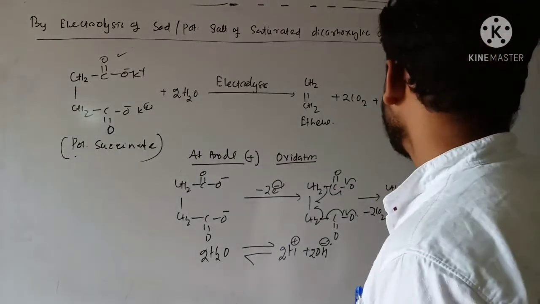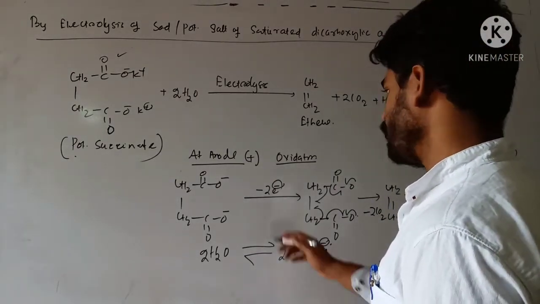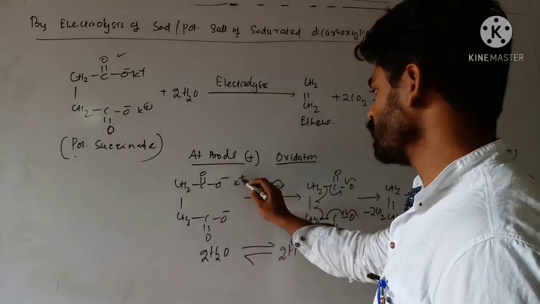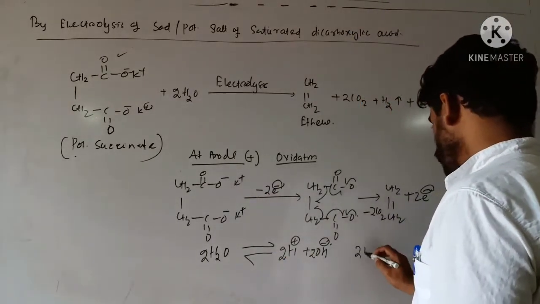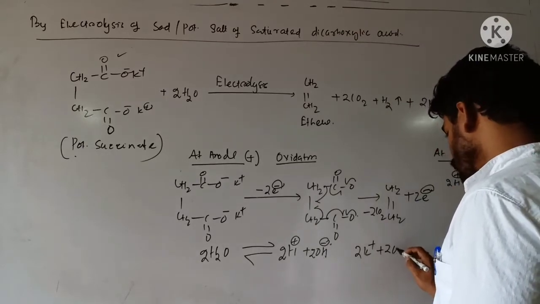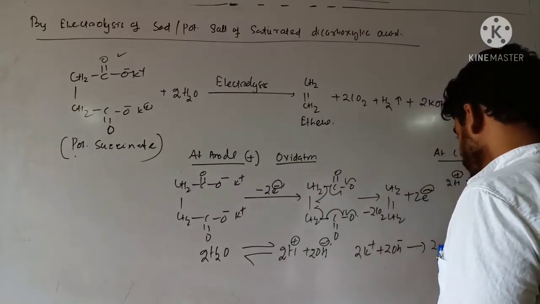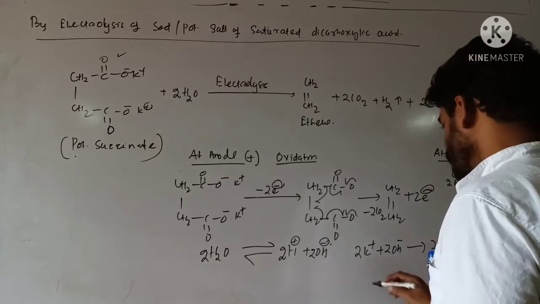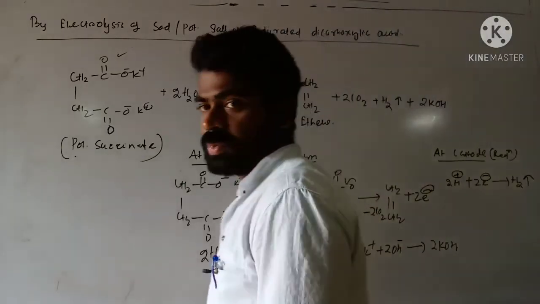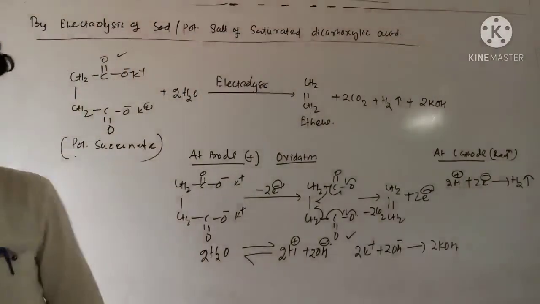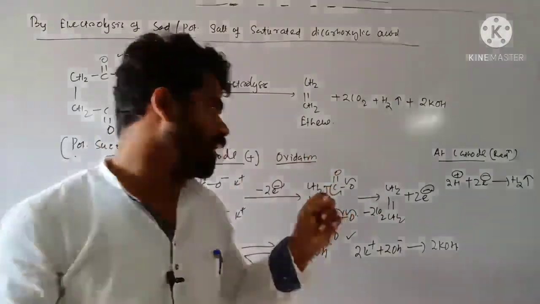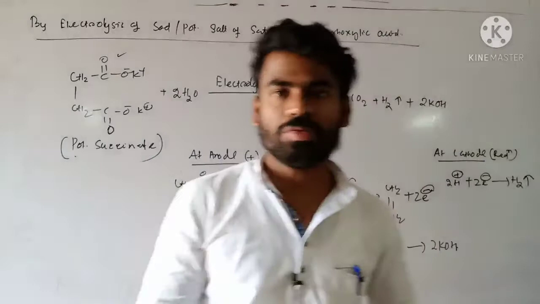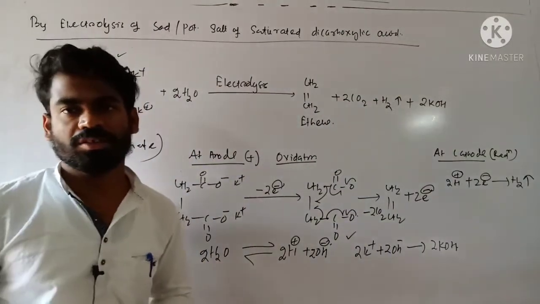And you see right now in the medium there are 2K plus which remain as counter ions. Now 2K plus and 2OH minus combine to give you 2KOH. So this is the process of electrolysis, where alkene is liberated at anode and hydrogen gas is liberated at cathode. Okay, that is the electrolysis process.